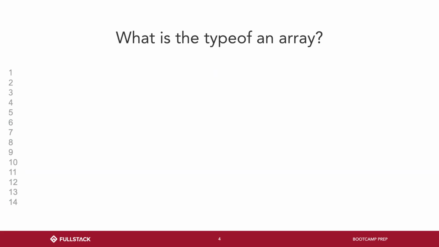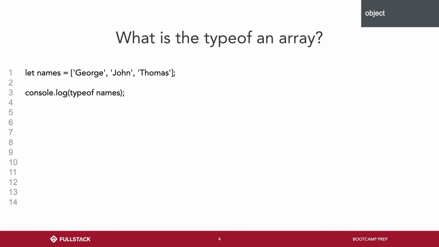Yeah. So the type of an array is object. I showed you this, right? Any questions?